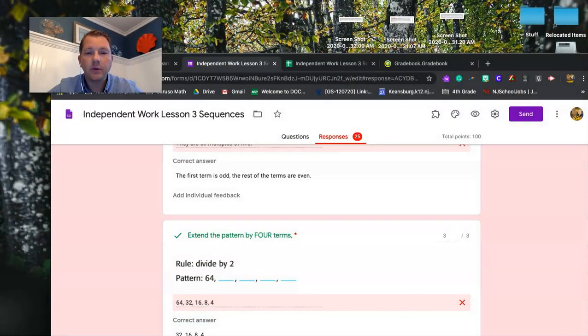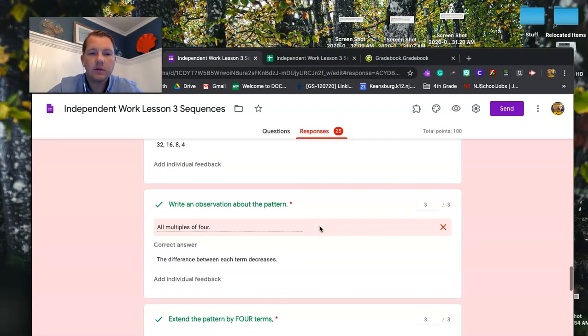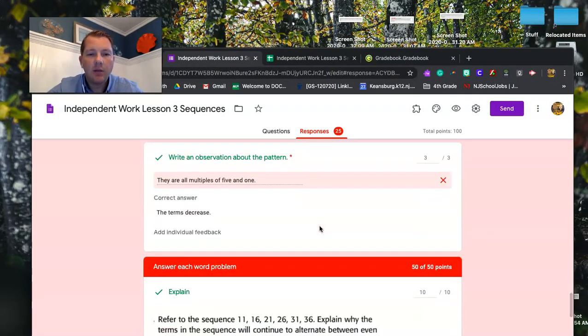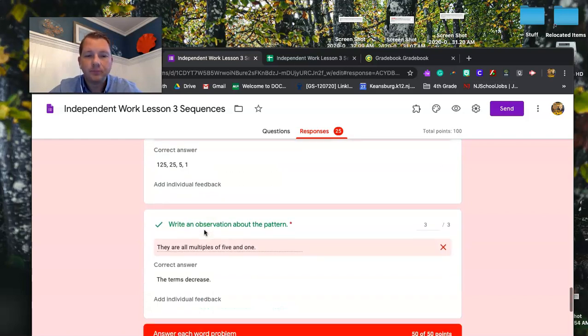So let's get started. First thing I want to go over real quick is the classwork that we did the other day. This is somebody's answers, somebody that got 100 on it. The patterns, hopefully you're getting accustomed to the patterns. If it says divide, divide, and it's repeated division, so you take 625 divided by 5, then you take 125 divided by 5, and just keep on going down.